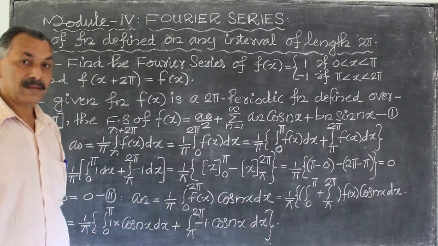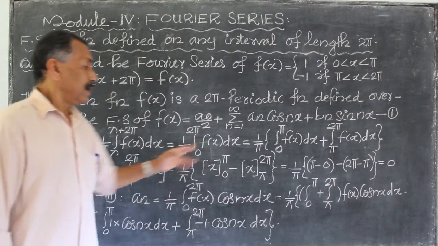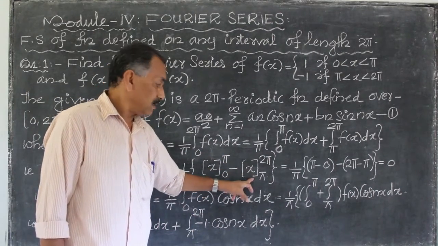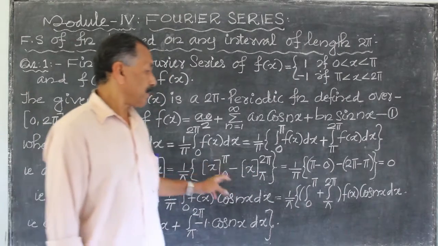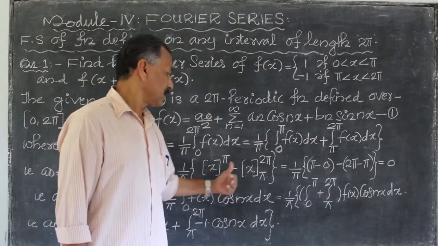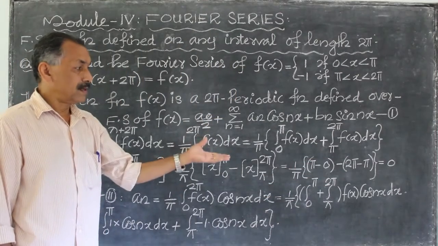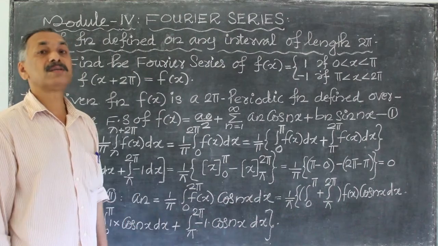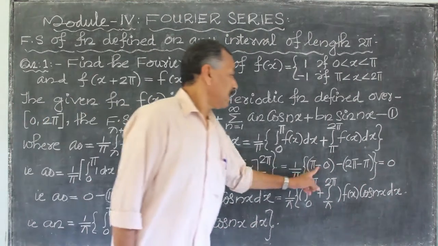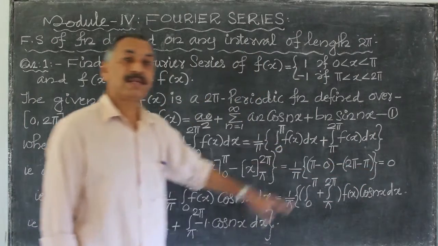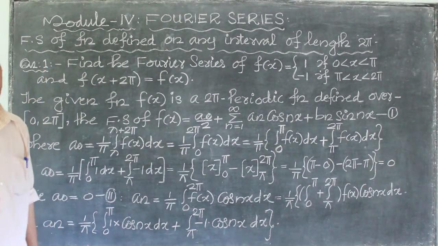That is 1 by pi, x between the limits 0 to pi, and minus x between the limits pi to 2 pi. That is 1 by pi, upper limit apply, lower limit: pi minus 0 minus 2 pi minus pi. That is pi plus pi, 2 pi minus 2 pi, equal to the value 0. That is, a0 is equal to 0.